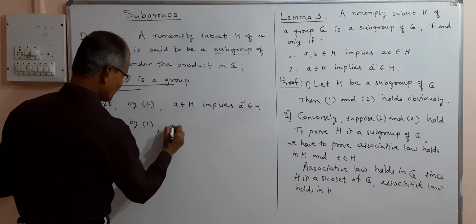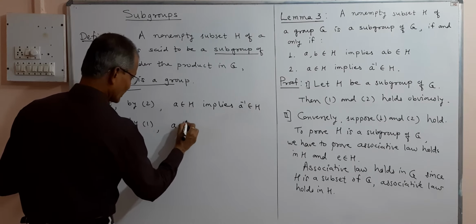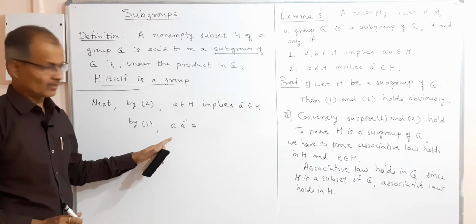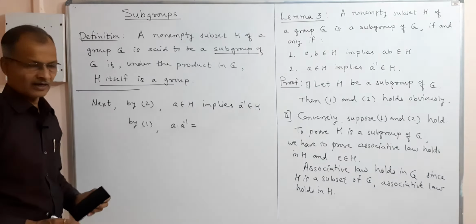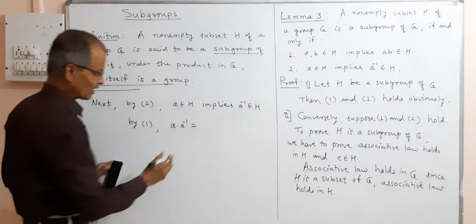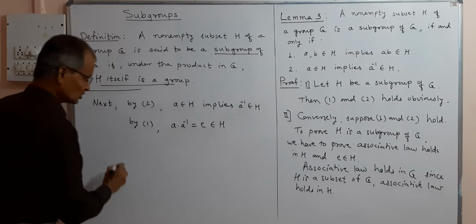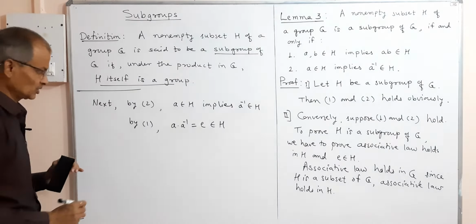Therefore by 1, A into A inverse, which by definition, the product of an element with its inverse, is identity. So this is E and that belongs to H. So this shows that identity belongs to H.